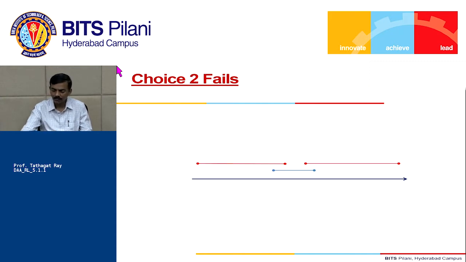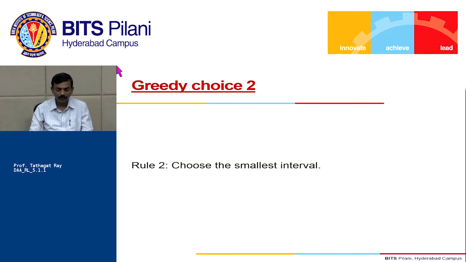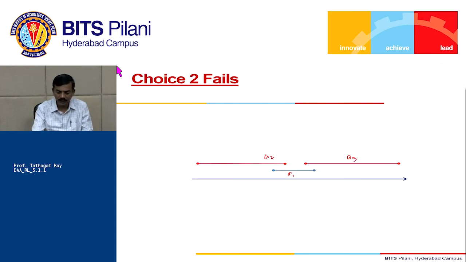So here I have 3 activities. Let's say this is A1, A2, A3. Now our choice was what? Choose the smallest interval. Now notice that this one is the smallest interval. These two, A2 and A3, are large. Interestingly, notice that A1 is not compatible with A2, and A1 is not compatible with A3, because there is an overlap, right? But A2 and A3 are compatible with each other.